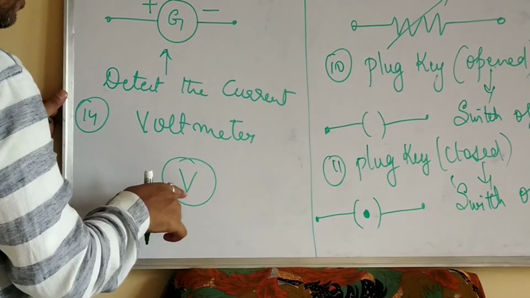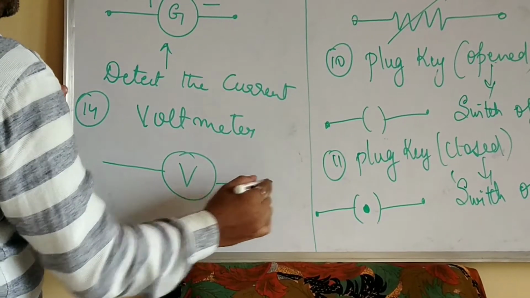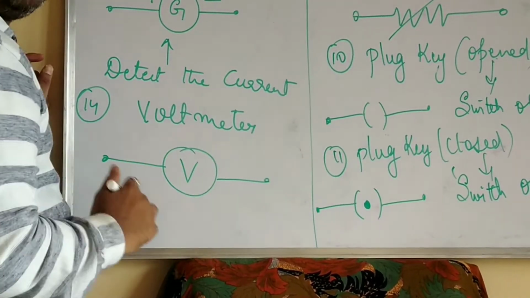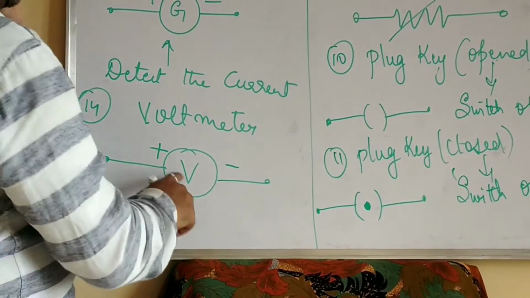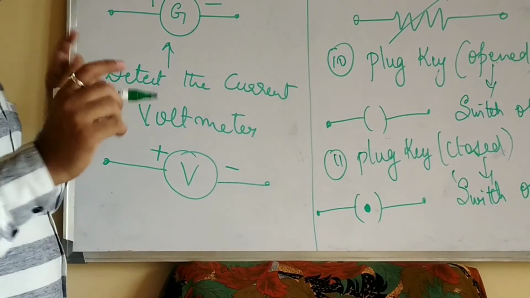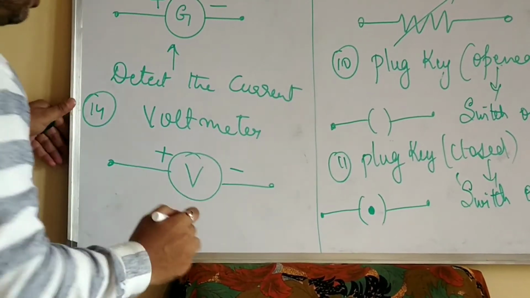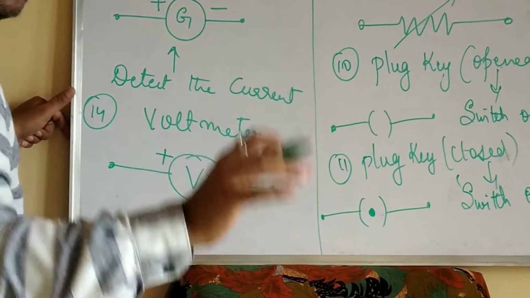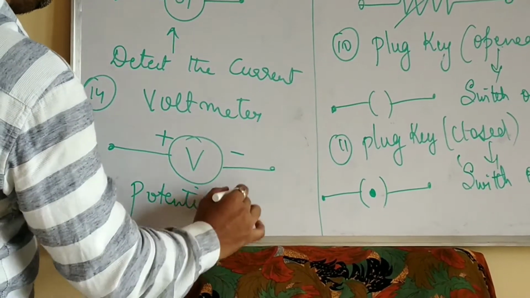Draw a circle. Within the circle you write capital V. Then this is voltmeter. Again it is having positive terminal and negative terminal. Now why is voltmeter used? Voltmeter is used to measure potential difference or voltage.